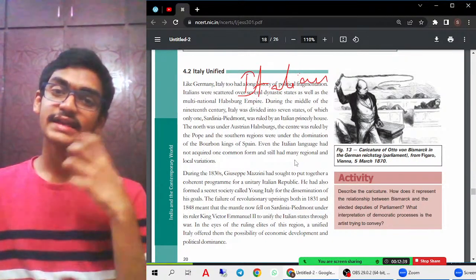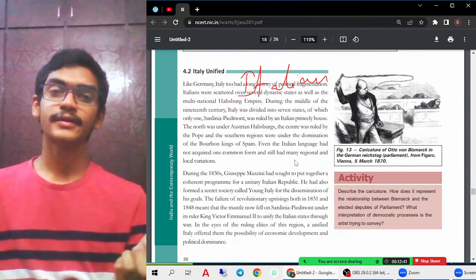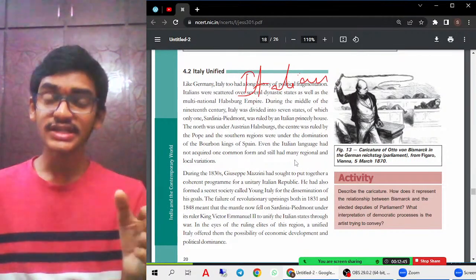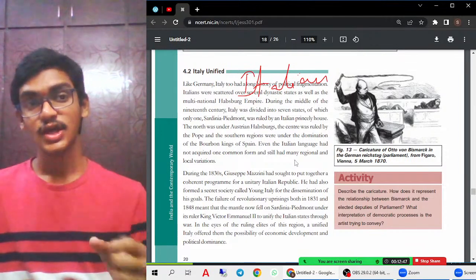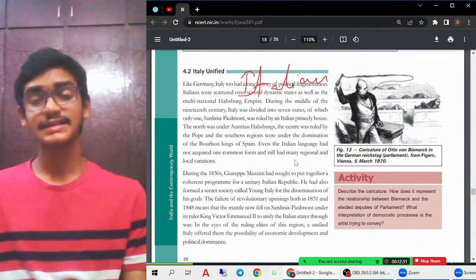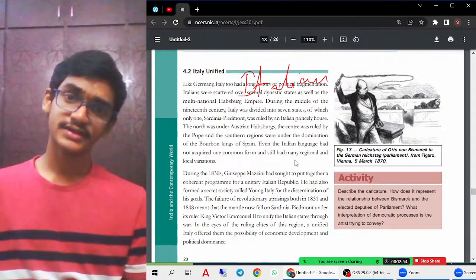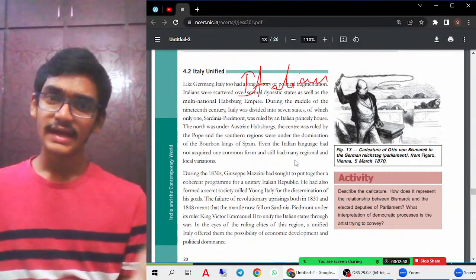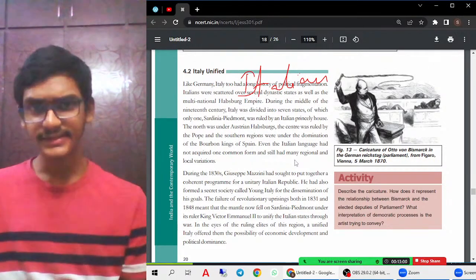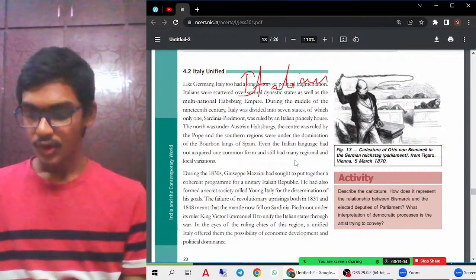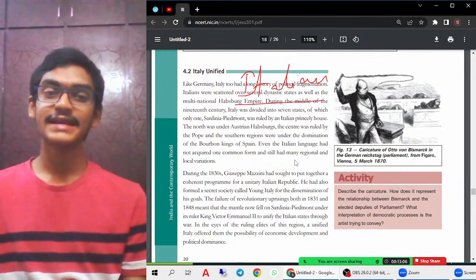For example, if you see Hindi, Sanskrit, Telugu, Malayalam, Tamil, different regions will have different kinds of languages. So each region will try to speak its own form of a language. For example, Telugu also has many forms. So it's Telangana Telugu, Andhra Pradesh Telugu, then we have Rayalaseema Telugu. Those are called different dialects of the Telugu language.